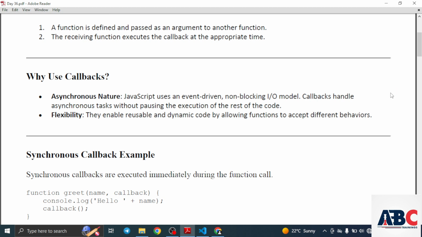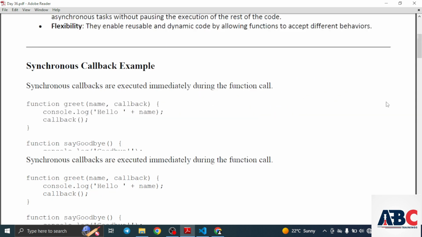Asynchronous nature: JavaScript uses an event-driven, non-blocking I/O model. Callbacks handle asynchronous tasks without pausing the execution of the rest of the code. For flexibility, they enable reusable and dynamic code by allowing functions to accept different behaviors.